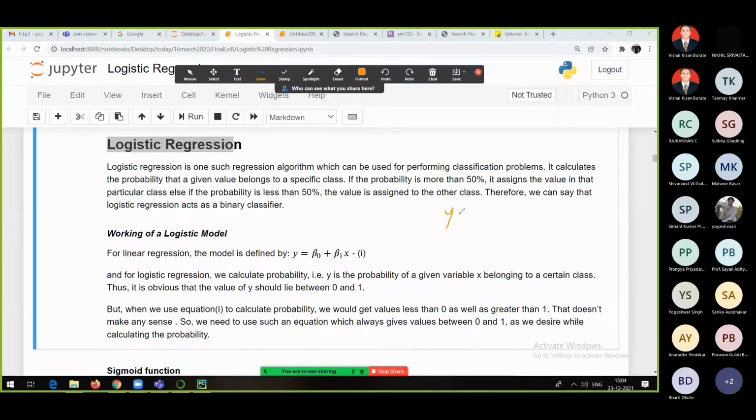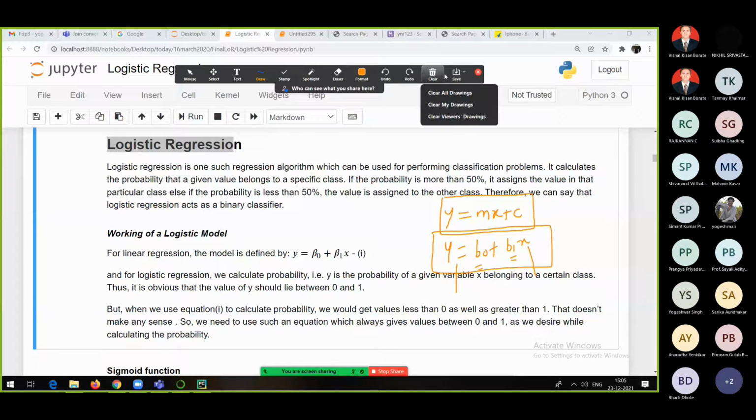The equation for linear regression was y is equal to mx plus c, where m is slope and c is the y-intercept. Y is the output, x is the input. Or actually we have used y is equal to b0 plus b1x, or beta 0 plus beta 1x, where b1 is the slope and b0 is the y-intercept. X is the input, y is the output.